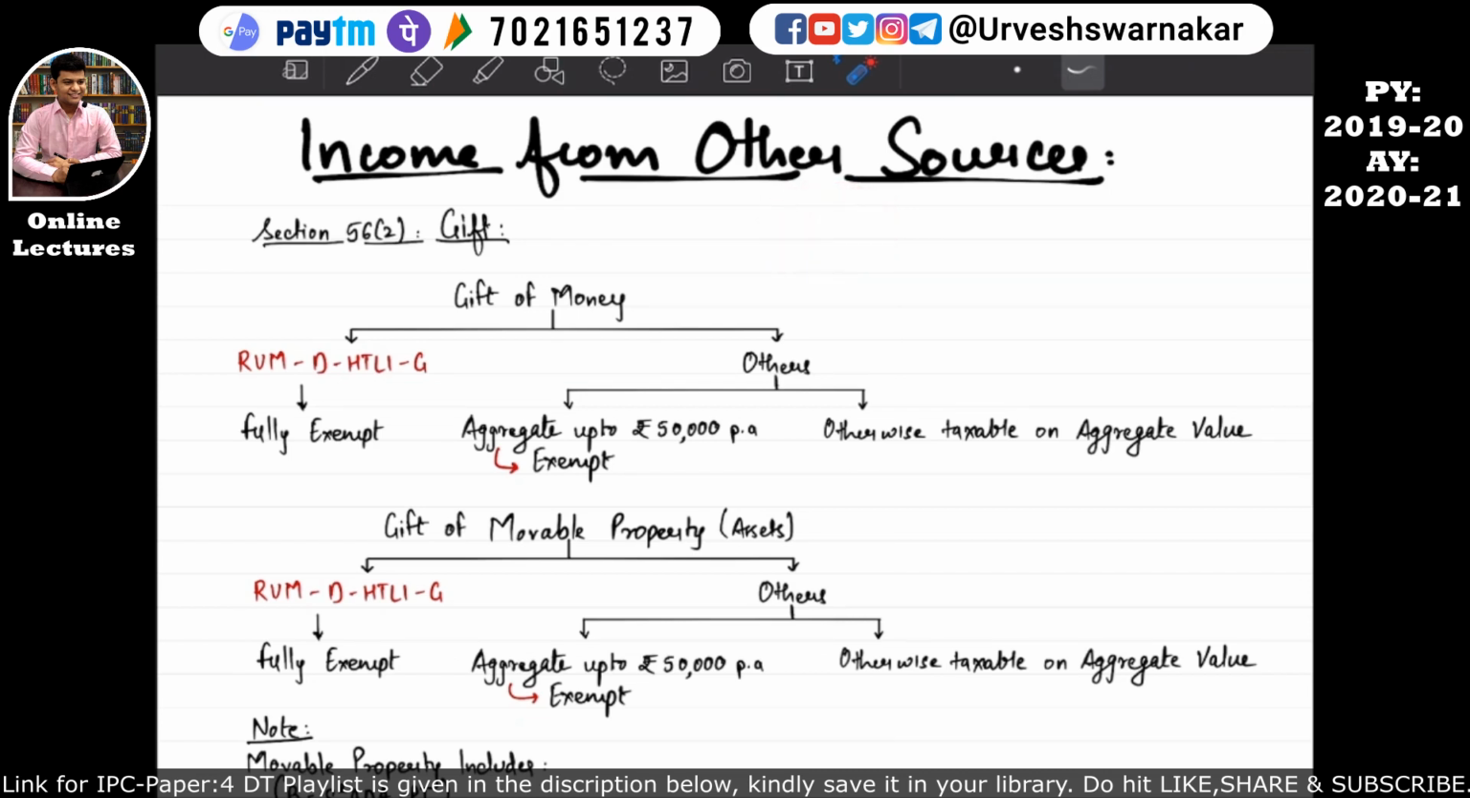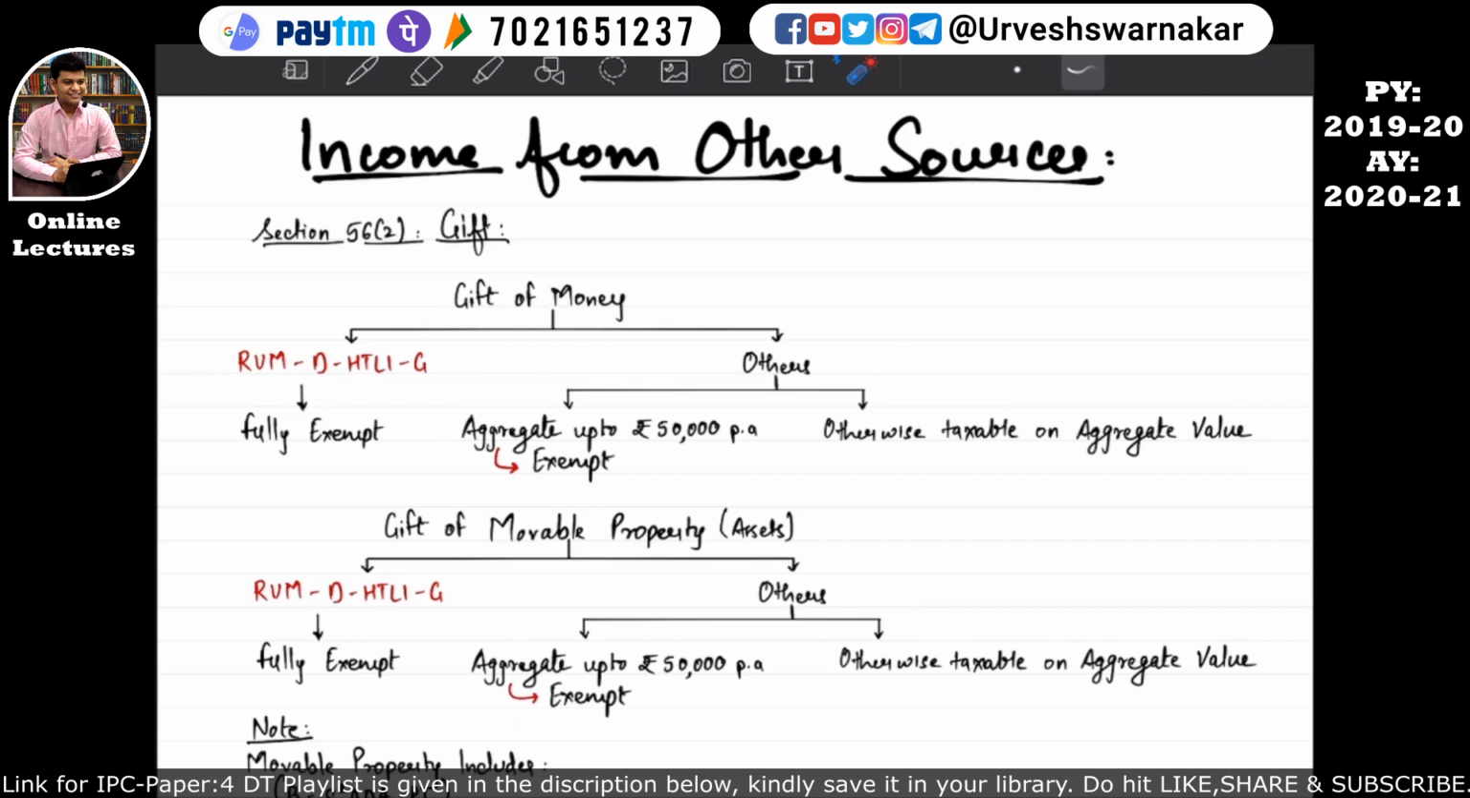Now let's start with our chapter, income from other sources, and the very first section that we are going to study under this chapter is section 56 subsection 2, gift. Understand in layman's terms, if an assessee receives a gift from someone, whether this gift will be taxable to such assessee or not, that is what we are going to study in this section 56 subsection 2. I hope this is quite clear to you.